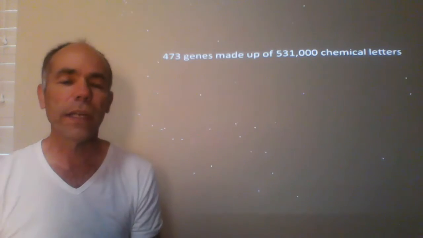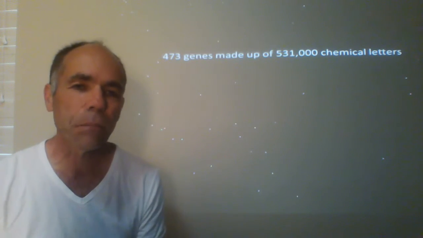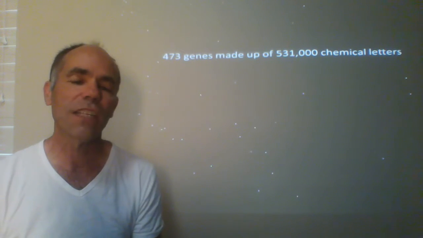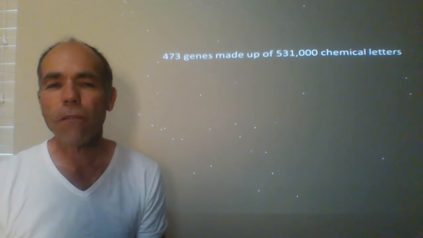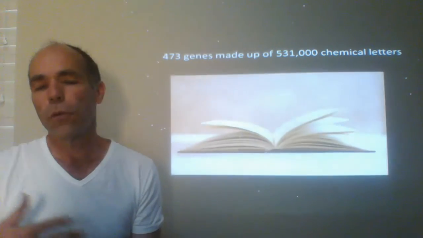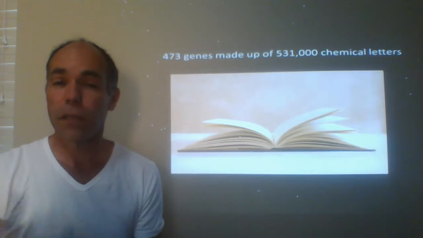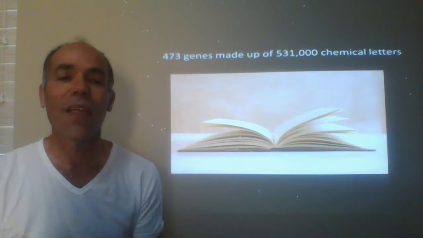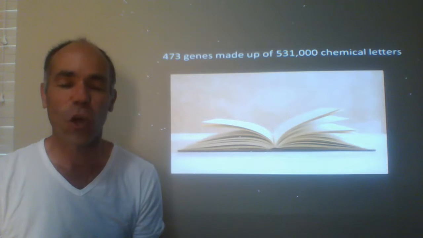And so we know that basically the simplest life form would have something like 473 genes made up of 531,000 chemical letters. So if we think about a book, that's about a 200-page book representing that genetic code.